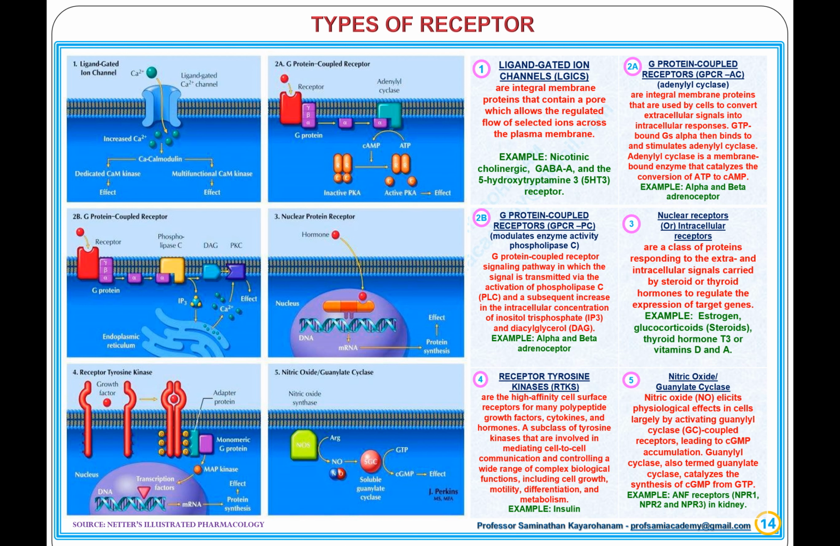Nitric oxide elicits physiological effects in cells largely by activating guanylyl cyclase-coupled receptors, leading to cyclic GMP accumulation. Guanylyl cyclase, also termed guanylate cyclase, catalyzes the synthesis of cyclic GMP from GTP. Example, ANF receptors, NPR1, NPR2 and NPR3, in kidney.